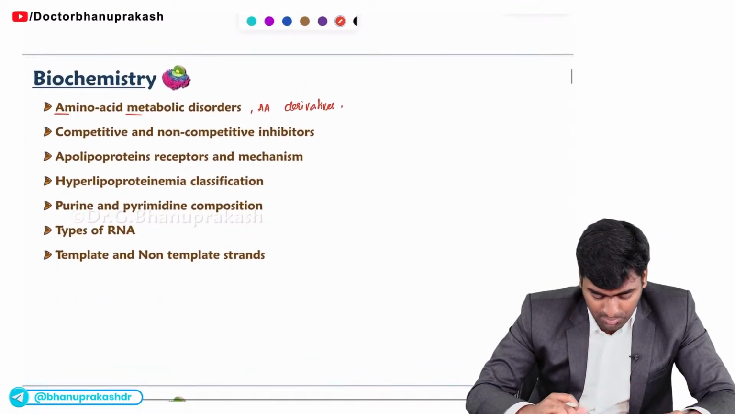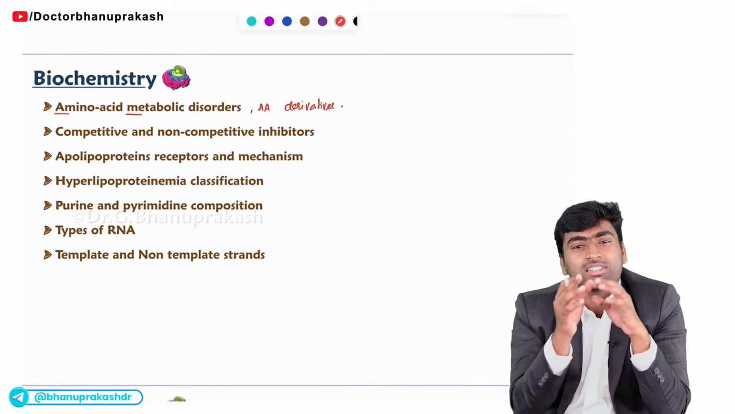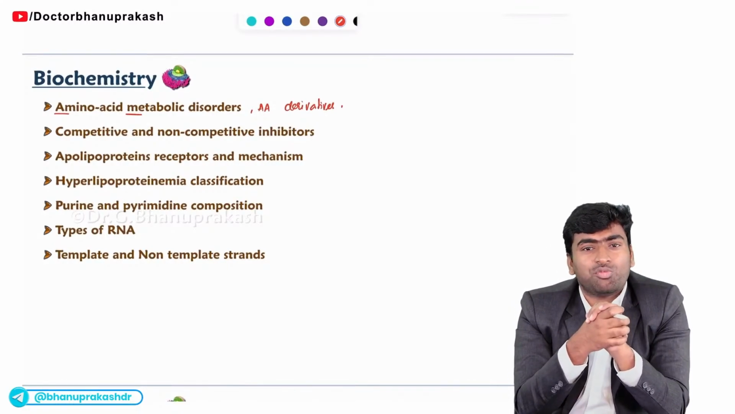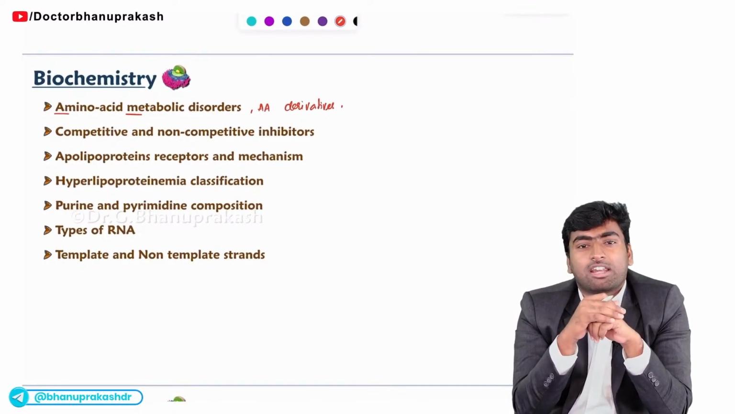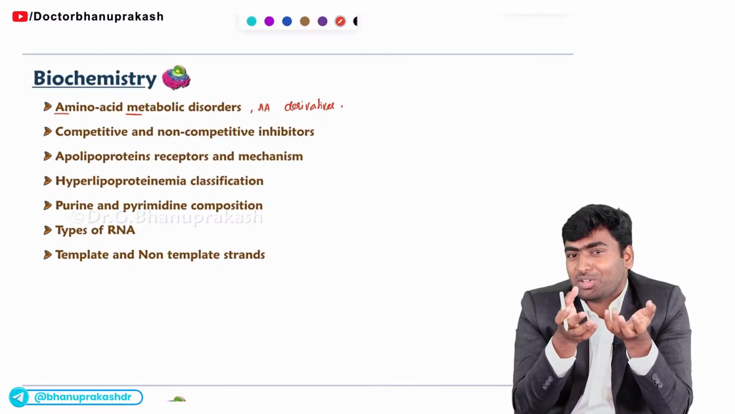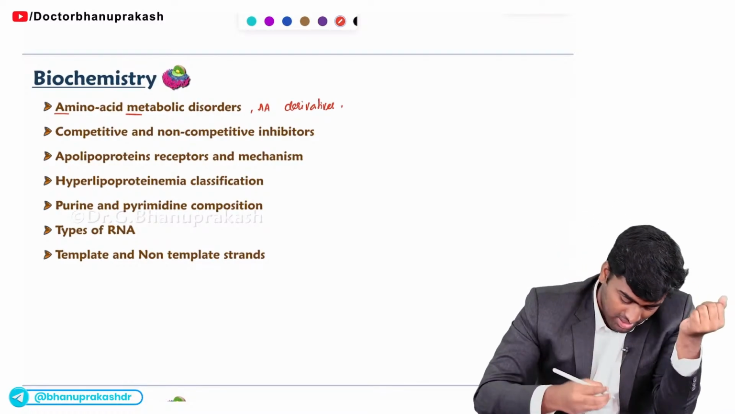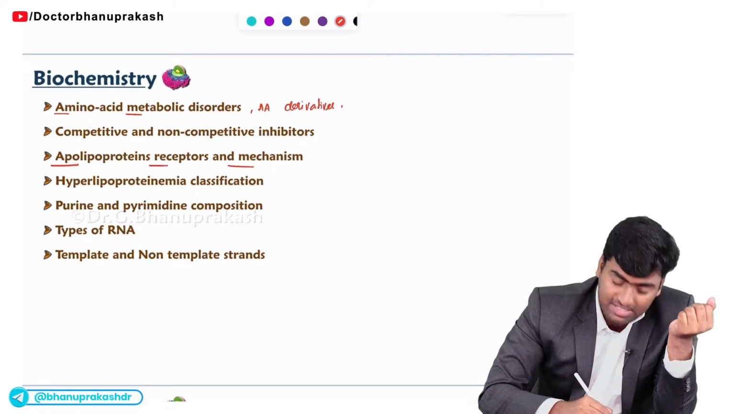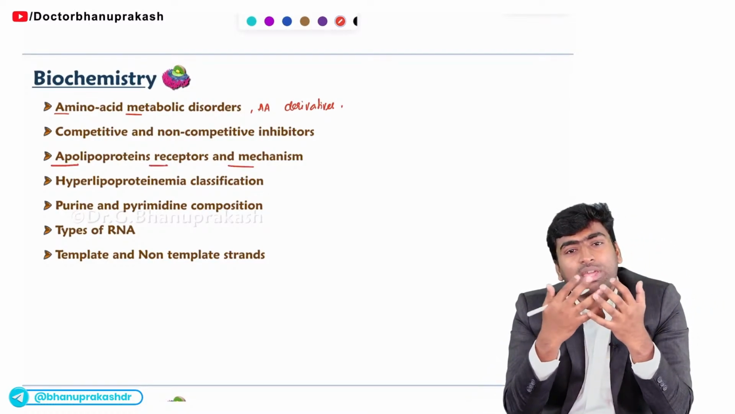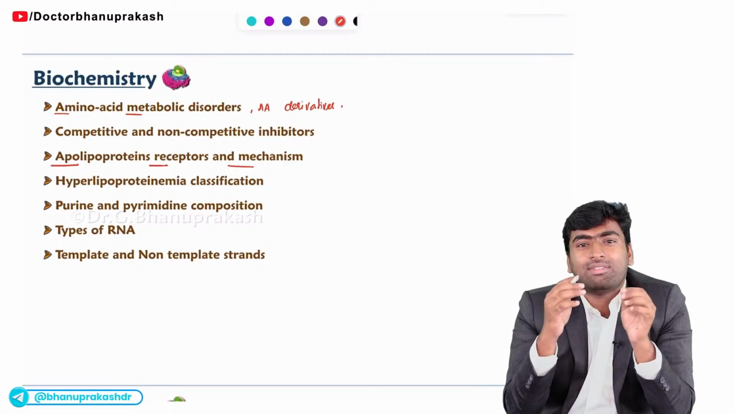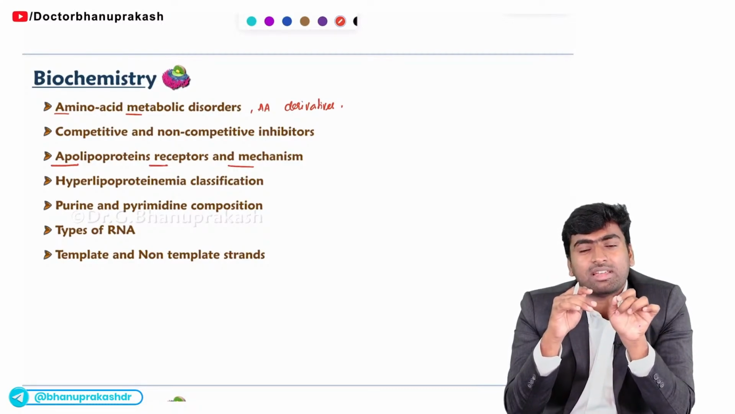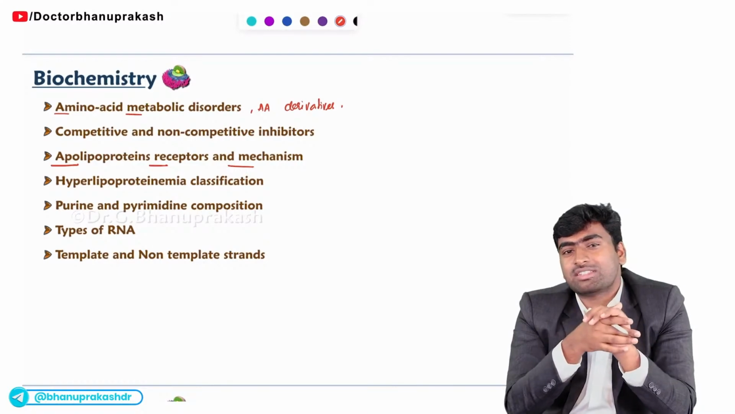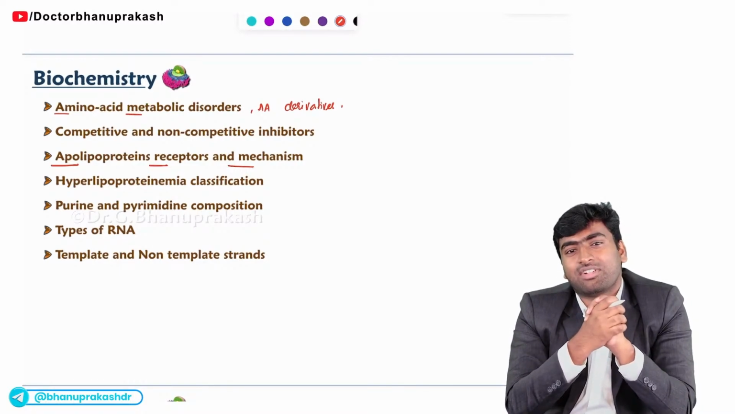Next, about the enzymes. If you see this enzyme part, mostly they will revolve around competitive and non-competitive inhibitors. They will give a graph and ask you which of the following this graph represents, either competitive or non-competitive. So just remember. Next, about apolipoproteins, their mechanism and their receptors. Mostly apolipoproteins help in the transfer of lipids from our gut to the liver and from the liver to the entire tissues. So they will give these receptors and ask for their mechanism.